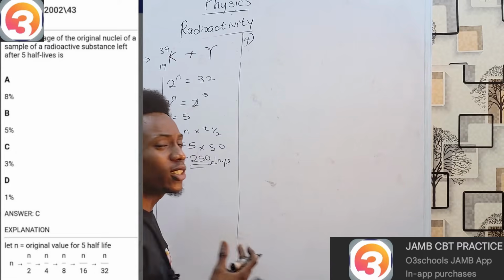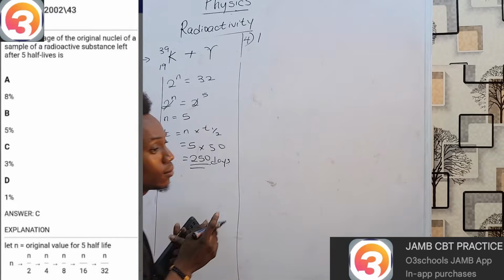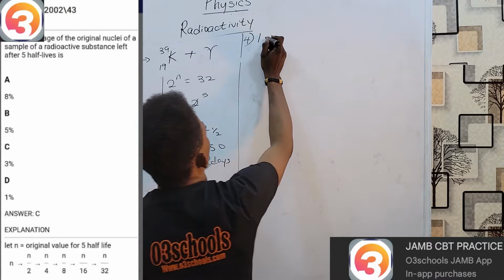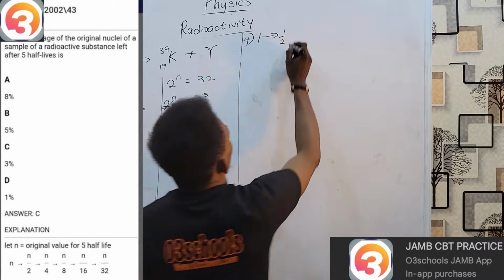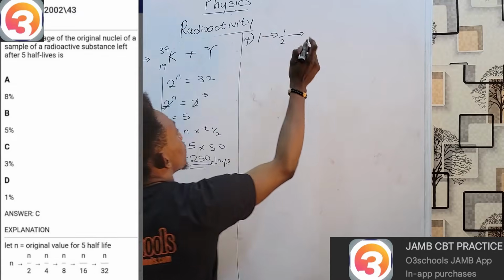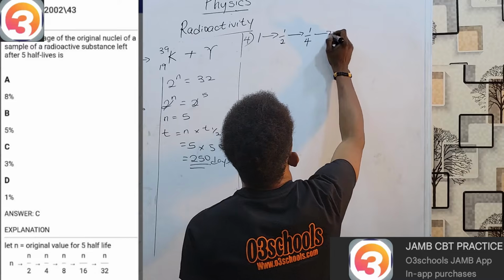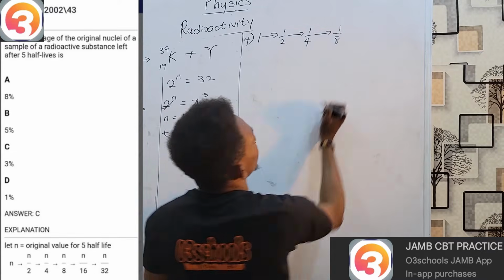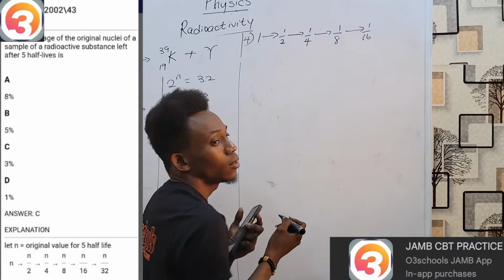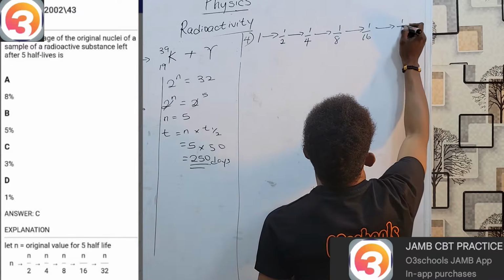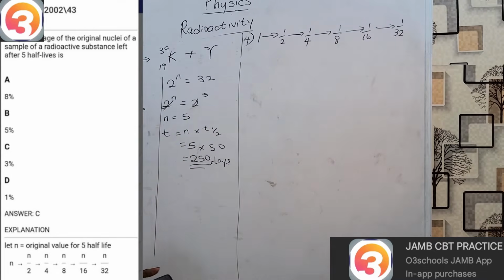To analyze, you can try using the common sense method, like I prefer to call it at times, and say I start with 1. After 1 half-life, half is gone, and I will have half left. After my second half-life, I lose half of this half, and I have 1/4 left. That's 2 half-lives. After the third half-life, half of that again, 1/8. The fourth half-life, 1/16. And the fifth half-life, 1/32.